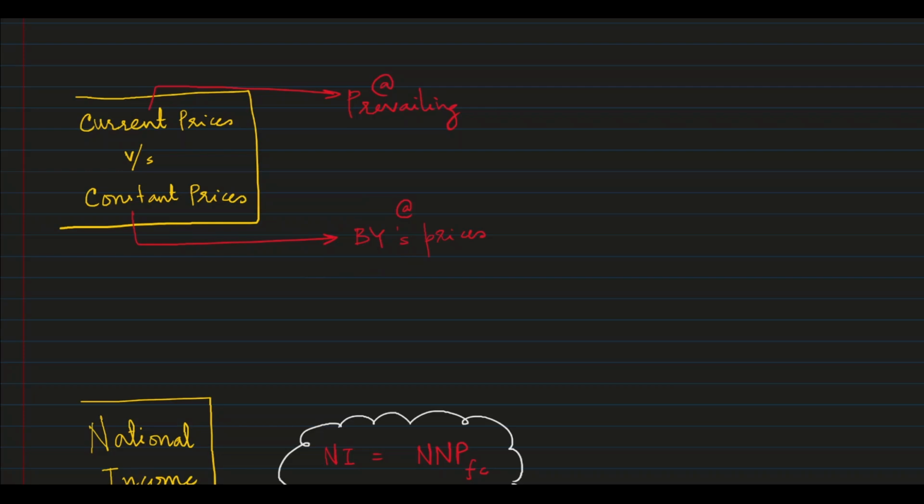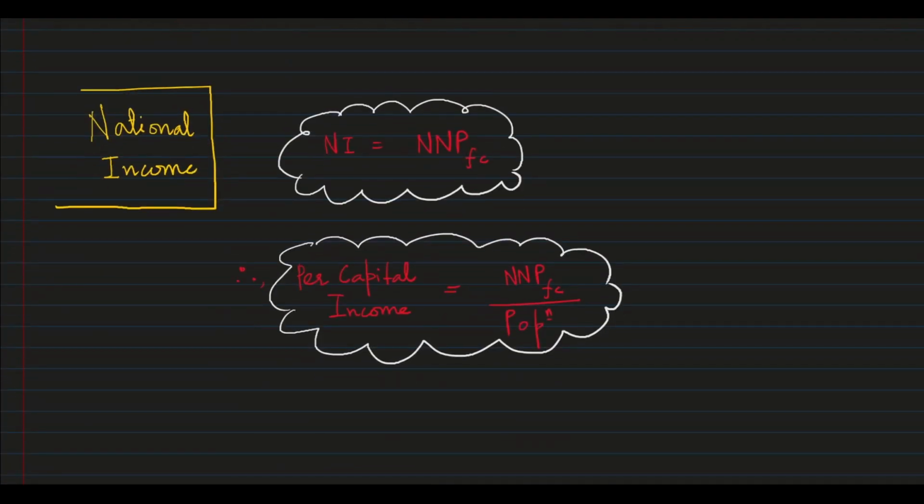Right. Next we'll see national income. You hear about national income, but what exactly is national income? All of the aggregates that we saw, GDP, GNP, NDP, NNP, etc., at market prices and factor cost, are types of national income. But RBI has chosen one aggregate, which we follow in India as our national income.